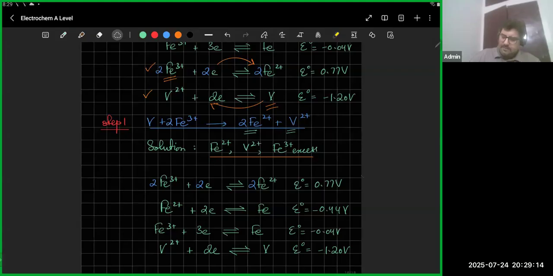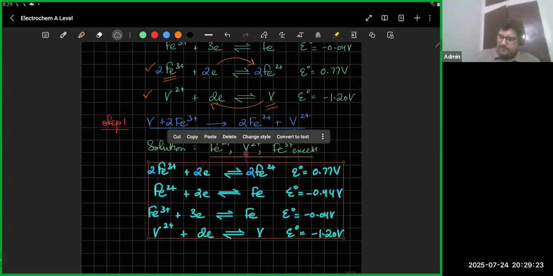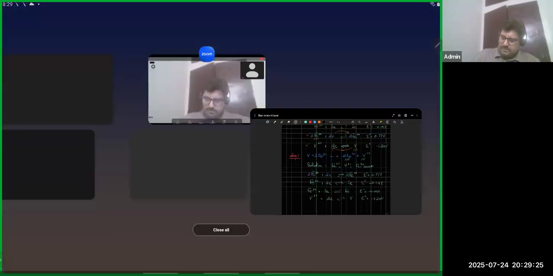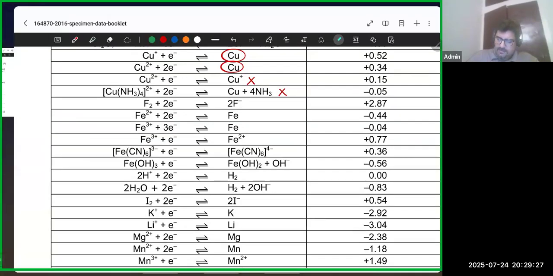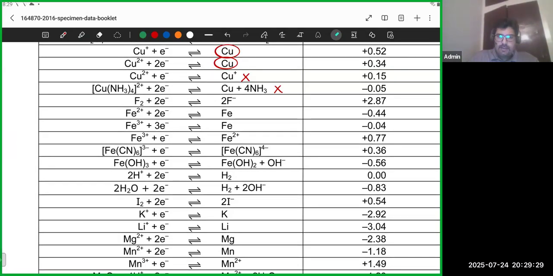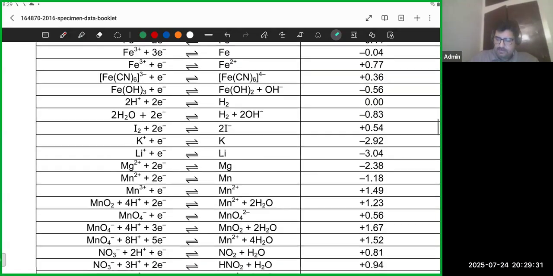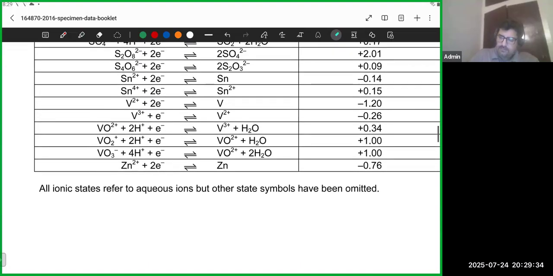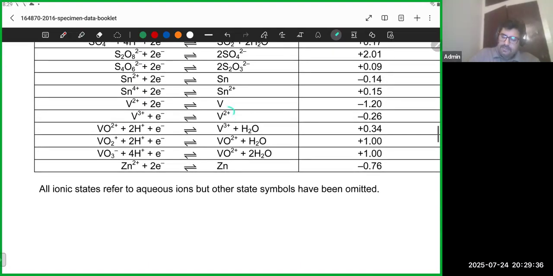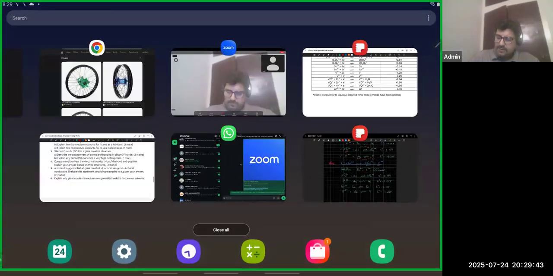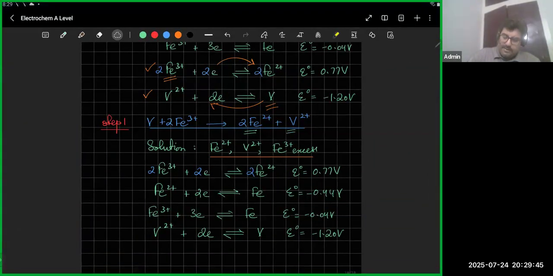For V2 plus there would probably be another equation. If I go back, that equation is this one. That equation is V2 plus converting into V3 plus. That's minus 0.26. So I've got V2 plus converting into V3 plus.